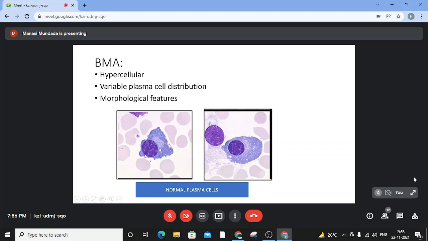So a normal plasma cell is a cell larger than the small lymphocyte. As you see, it has a moderate NC ratio. The nucleus is round with a speckled, very mature chromatin, which is called even the clock face or the cartwheel chromatin. Then there is presence of this perinuclear hof, which is due to the Golgi region that is there in the cell, and the cytoplasm stains very blue due to the presence of immunoglobulin. So this is a very mature plasma cell or a normal plasma cell as we know.